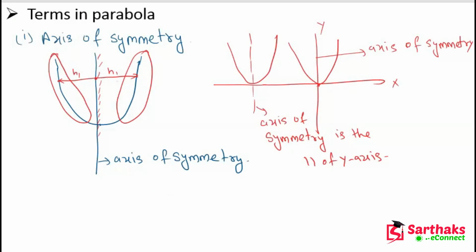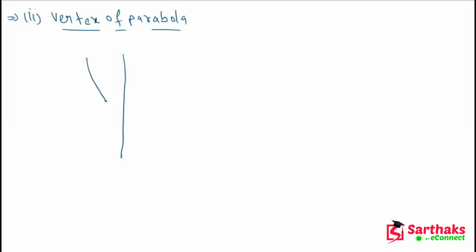Now let's go on. Now the second term is vertex of parabola. What is vertex of parabola? Let's suppose we have a parabola like this, and this is our axis of symmetry.